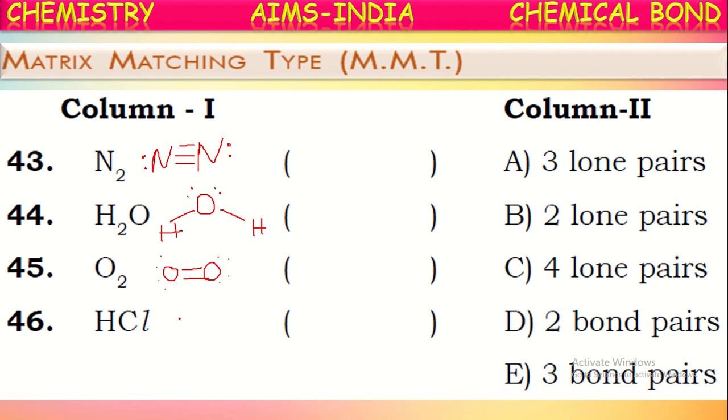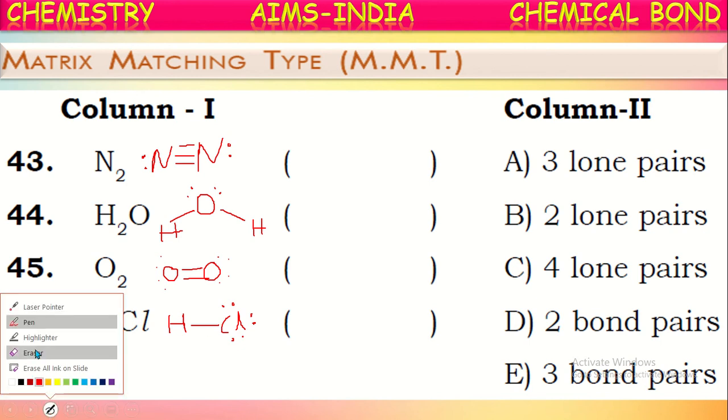Okay, if you see the HCl molecule, between hydrogen and chlorine, they share a pair of electrons. After sharing, there are three more pairs of electrons on the chlorine which are not shared. So they are called lone pairs of electrons. Now let us try to match these.